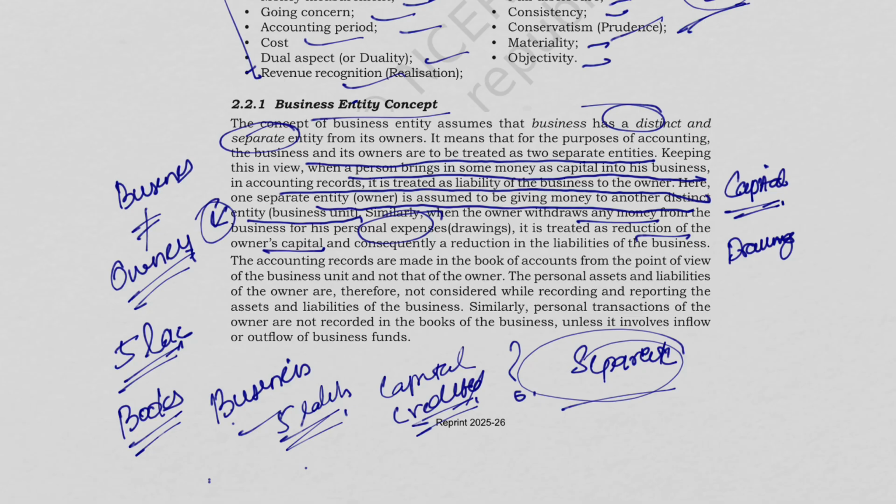So the accounting records are made in the books of accounts from the point of view of the business unit and not from the owner's point of view. This is very important. From the business point of view, the owner is like a creditor. So capital is basically the liability of the business.